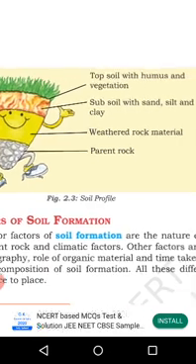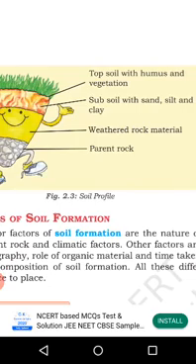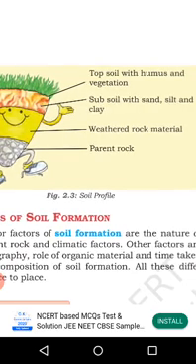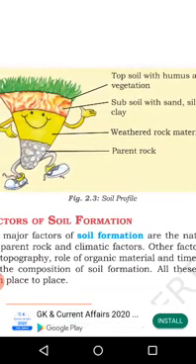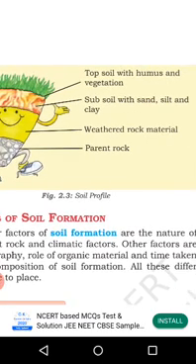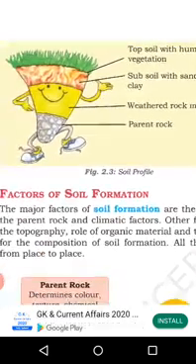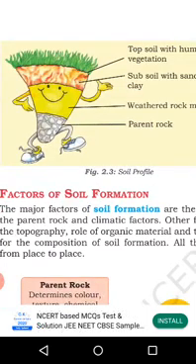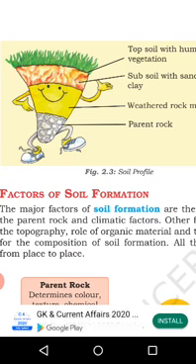And what is found in this subsoil? Sand, silt and clay. And the topsoil, with humus and vegetation, is found here. So these are the different layers of soil, known as soil profile.